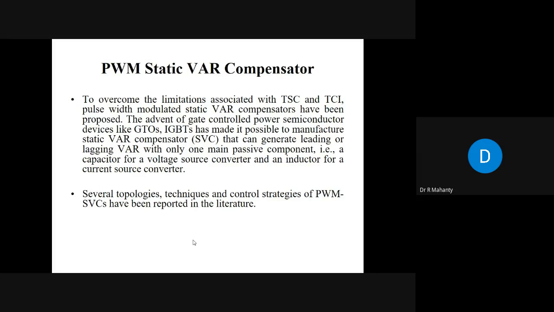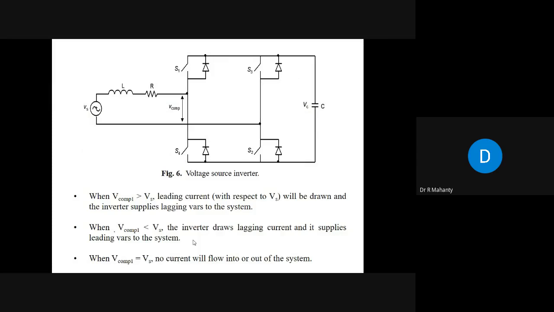Several topologies, techniques, and control strategies of PWM STATCOMs have been reported in the literature. Now, let us take this voltage source inverter. This is a voltage source inverter. The only difference is that instead of a DC source, we have a capacitor here.